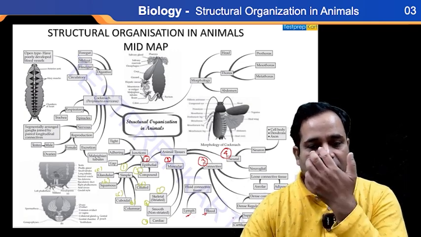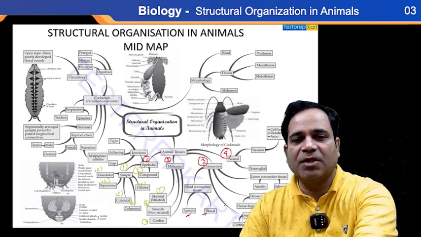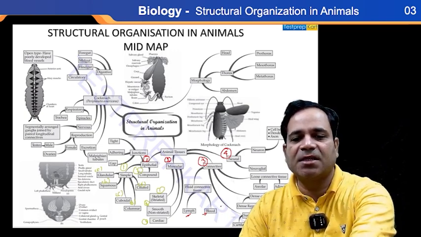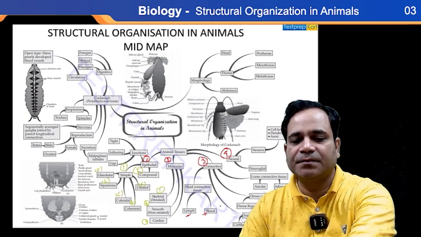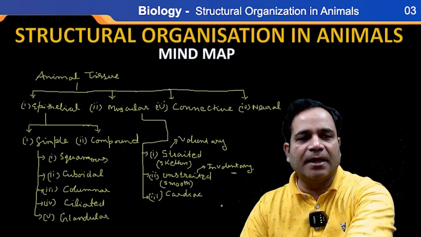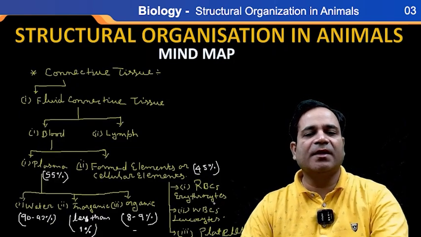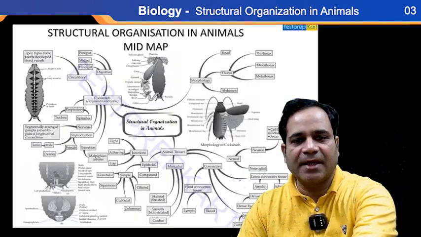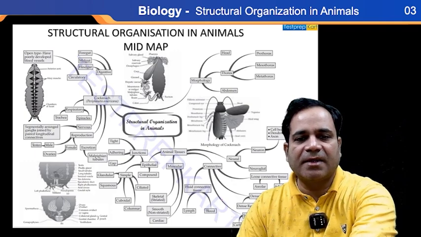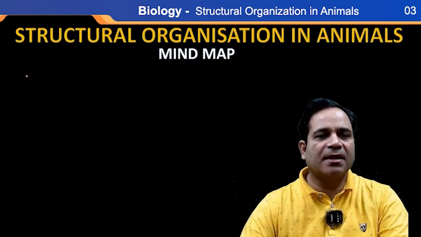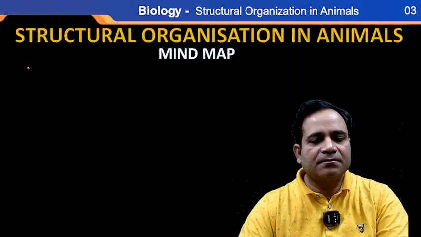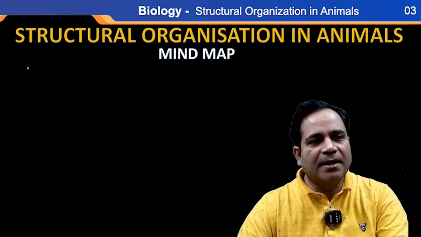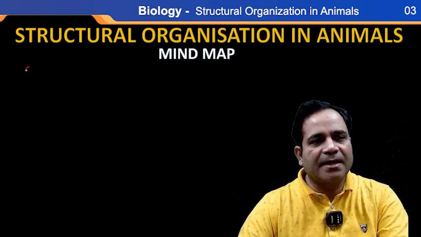Now, second thing: supportive connective tissue. See, here I'm going to the next classification. This connective tissue is further classified into another one, supportive connective tissue. See what I'm writing here. I'm going to write it here under connective tissue.